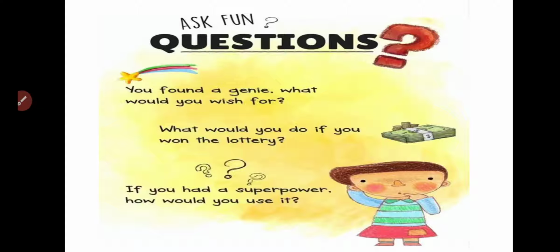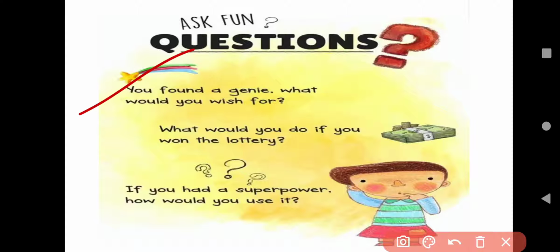Students, today I am going to ask some questions to you and we will have fun. First of all, if you found a genie, what would you wish for? What would you do if you won the lottery? And if you had a superpower, how would you use it?